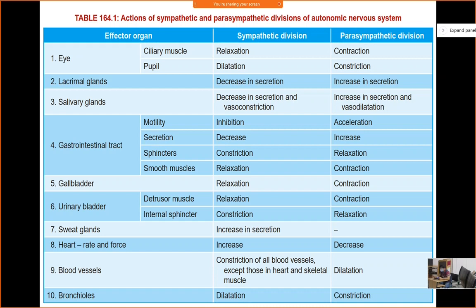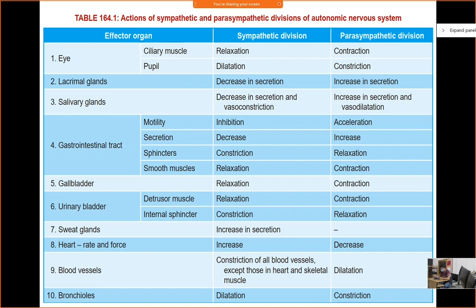Sympathetic stimulation. Please tell, what may be the response of the blood vessels? Constriction of the blood vessels, to increase the blood pressure. Okay, blood pressure increased, but specific to the lung, why do we constrict the blood vessel? Why do we need constriction, not dilation, in case of sympathetic stimulation?